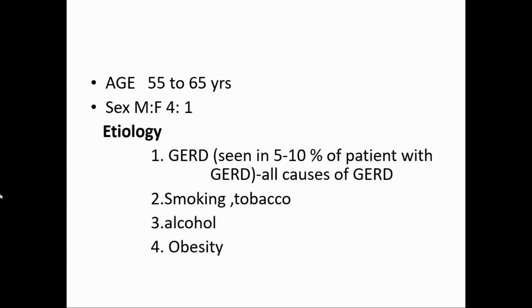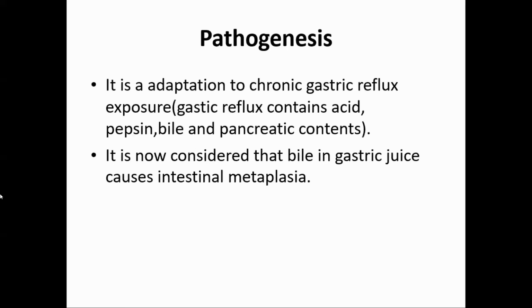Etiology, I told you, is GERD. Second is smoking and tobacco. Third is alcohol. Fourth is obesity. So you have to write the causes of GERD like hiatus hernia, incompetence of the esophageal reflex, all those things. In addition to the causes of GERD, you have to write smoking, tobacco, alcohol, and obesity. So these are the etiological agents for Barrett's esophagus.